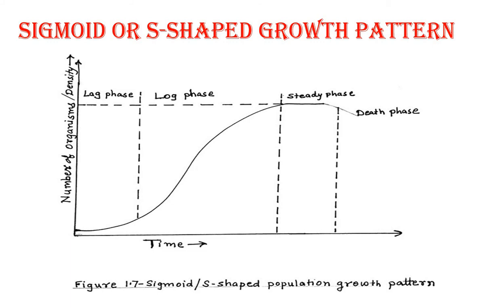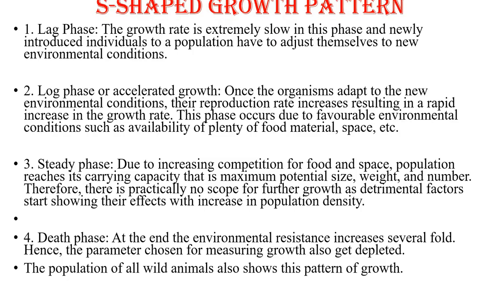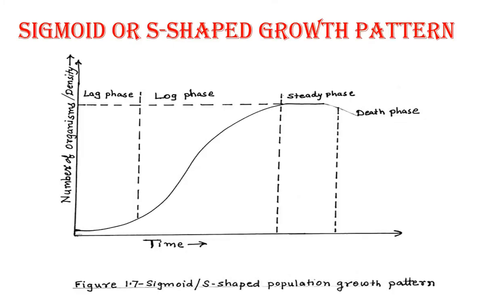And last one is the death phase, that is the result of the various factors that increase the resistance in the environment, and that results in the death of the organism in that particular environment. Examples once again: paramecium or the bacteria, then yeast cells, that is fungi, and also the wild animals.